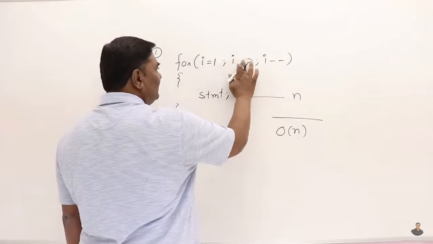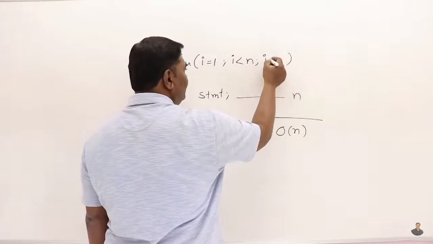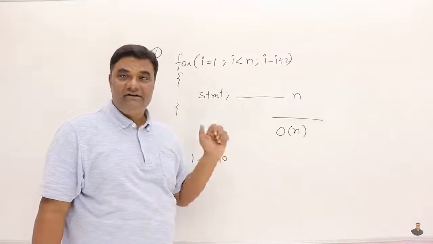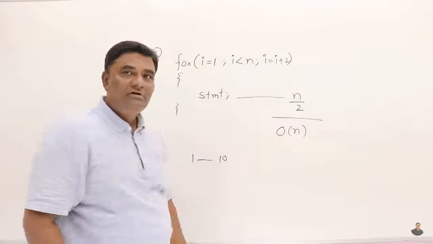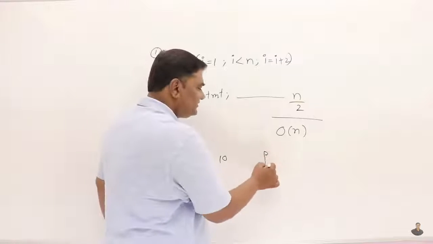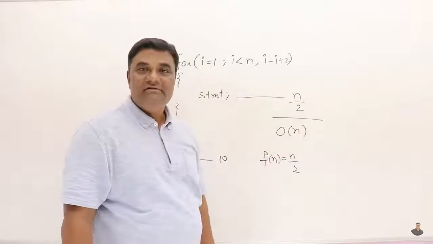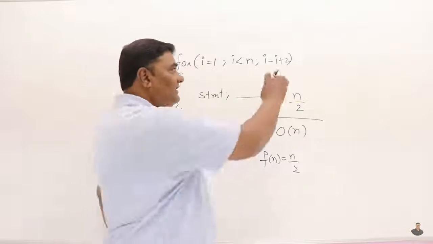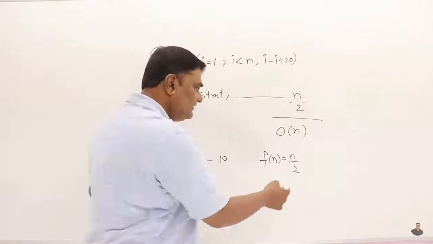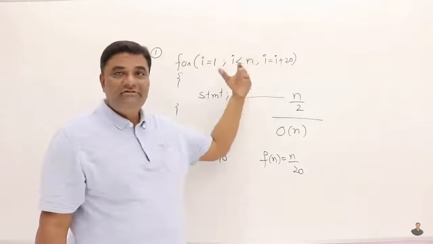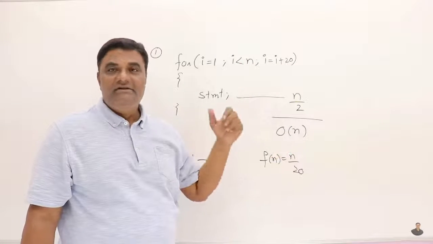If this is starting from 1 and the condition is less than n and i is being incremented by 2, this statement does not repeat for n times but half of the n times, n by 2. If the function is n by 2, what is the degree of the polynomial? n only. So it's order of n again. Even if it is incrementing by 20, the degree of the polynomial is n, so this is also order of n. So n by anything, whatever the number of times it is incrementing, the time will be the same.